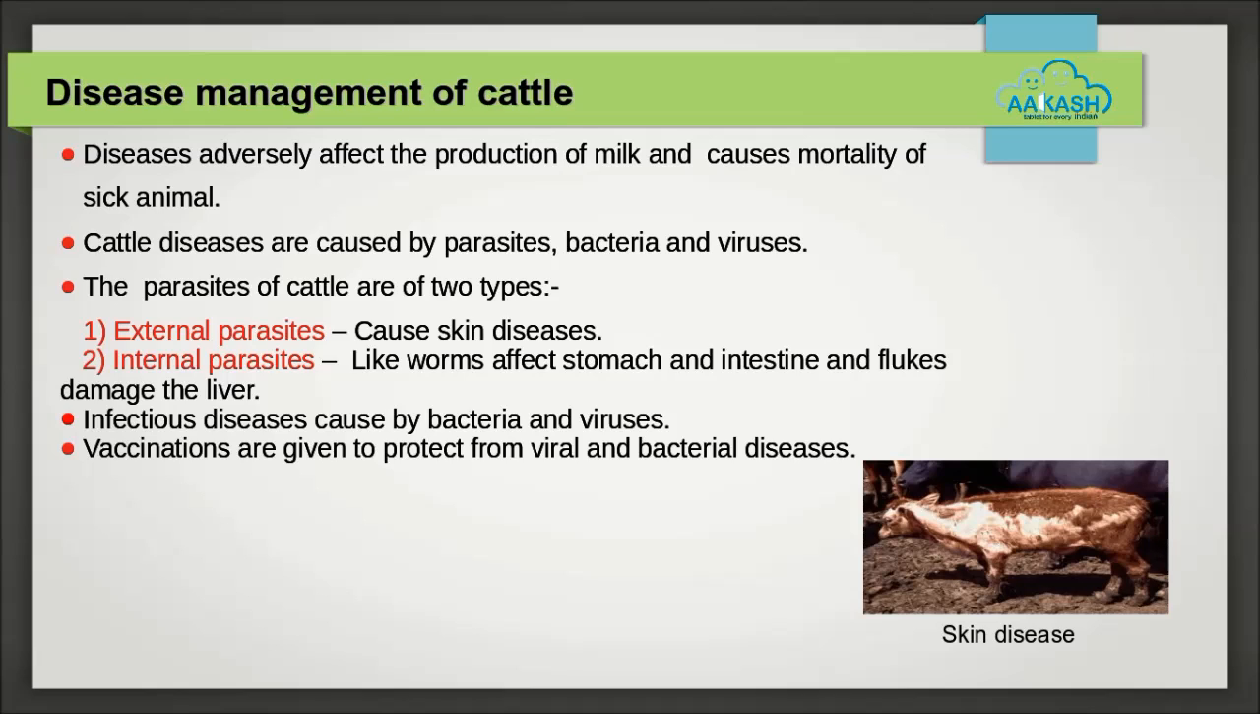Infectious diseases can be spread to other animals in the farm, also to human beings. These diseases can be bacterial like anthrax and tuberculosis, or viral like cowpox or foot and mouth diseases. For prevention against viral and bacterial infection, vaccination must be given to the farm animals.